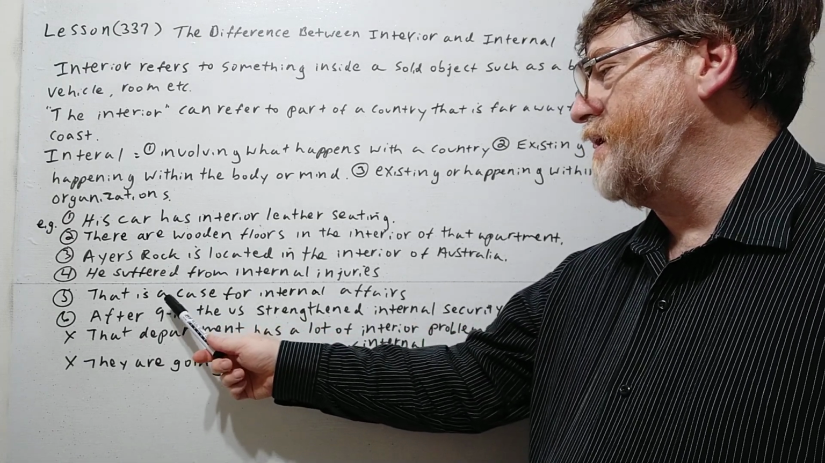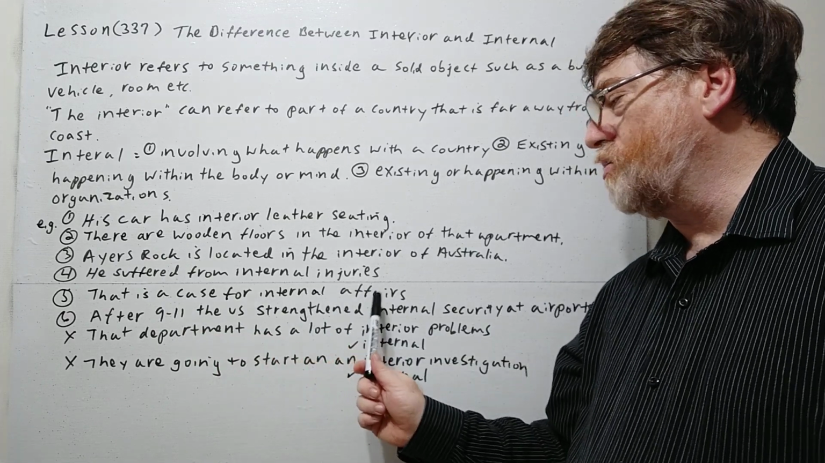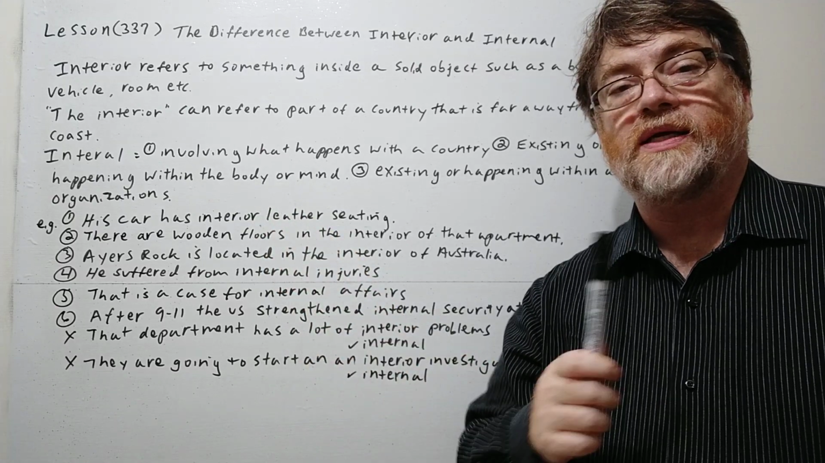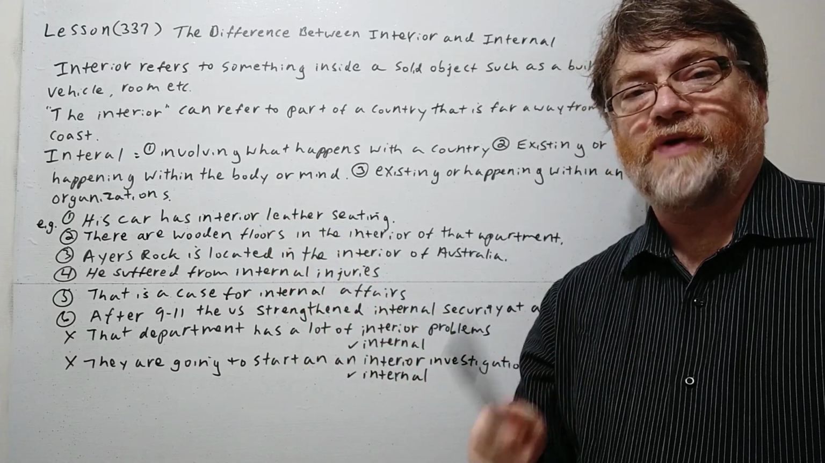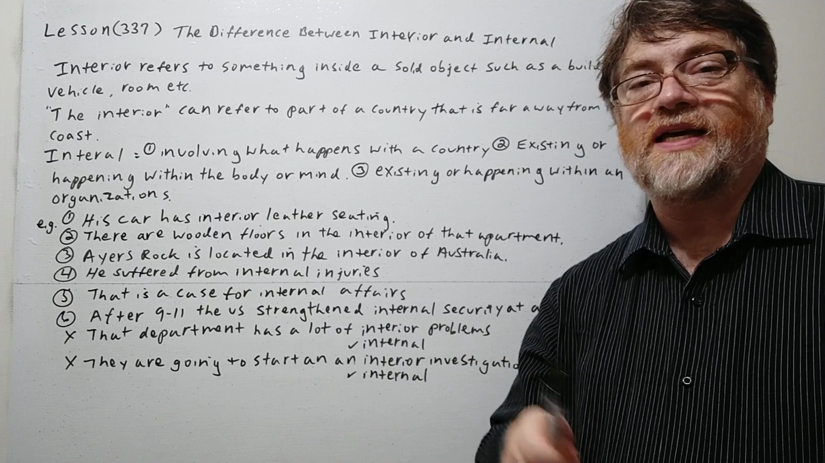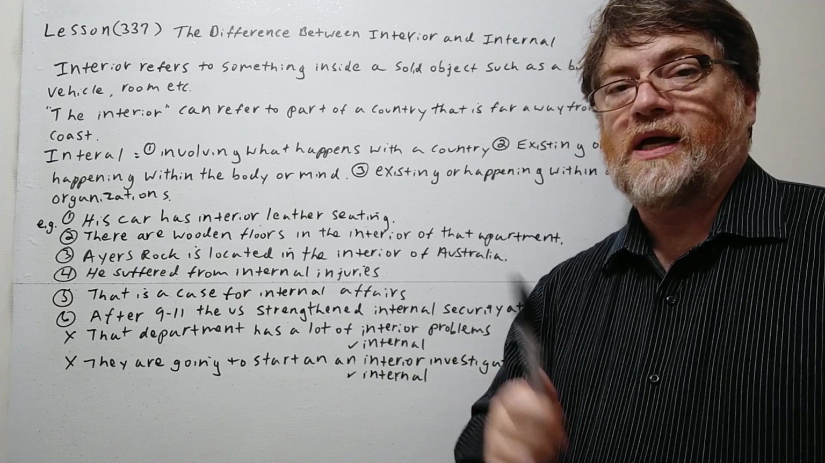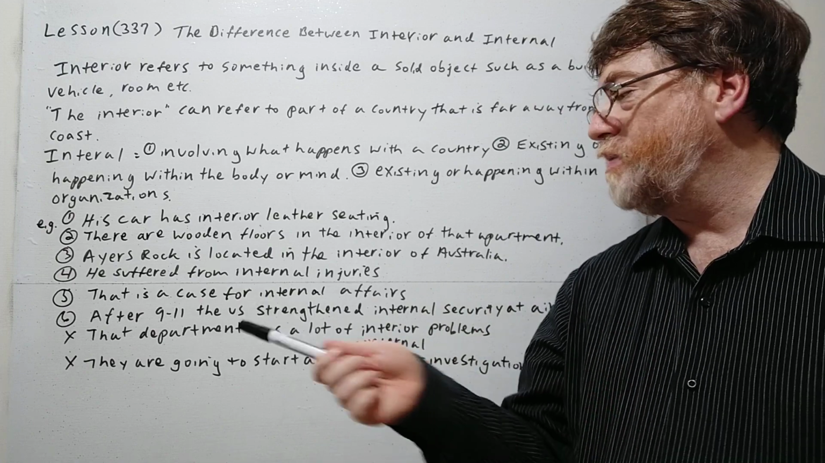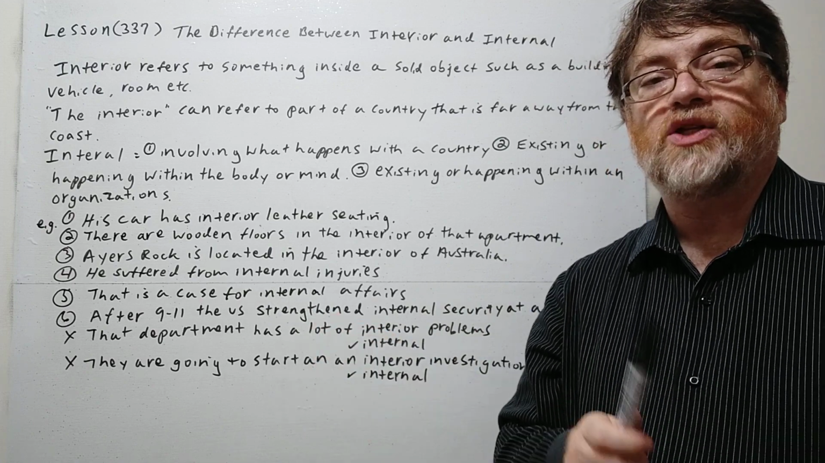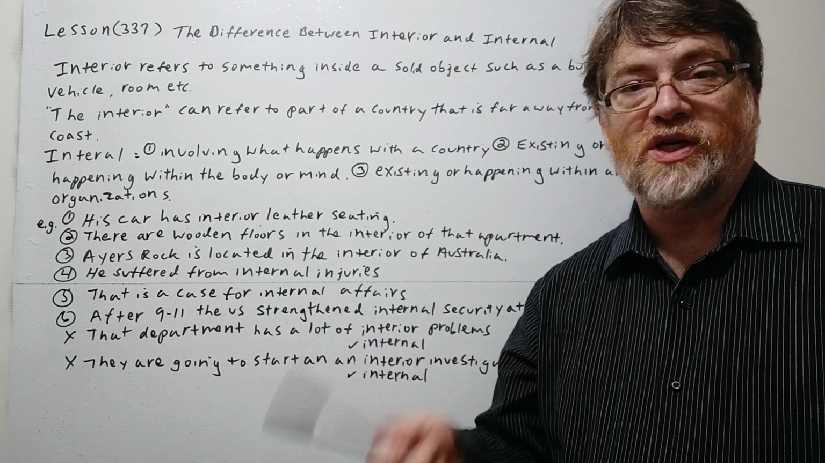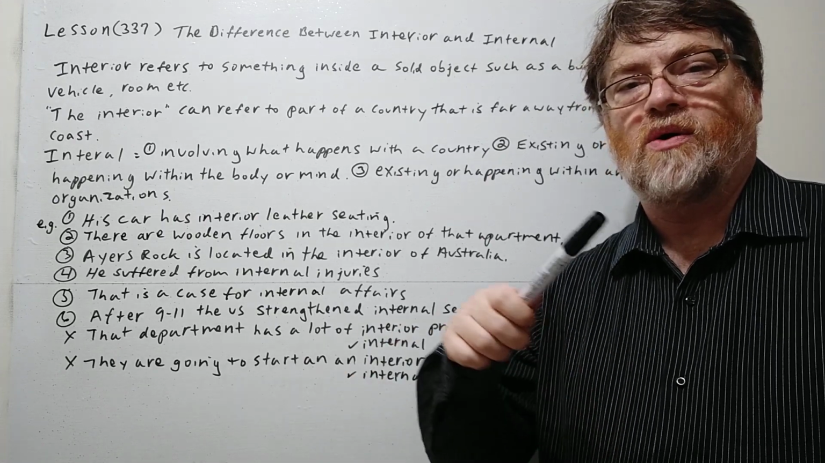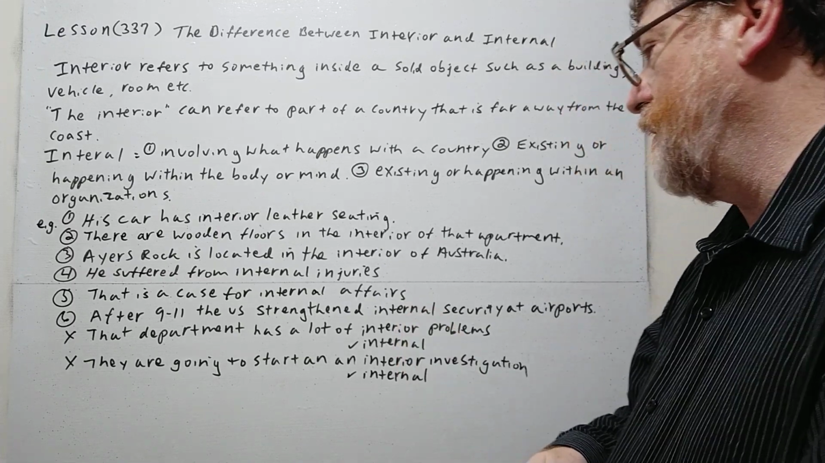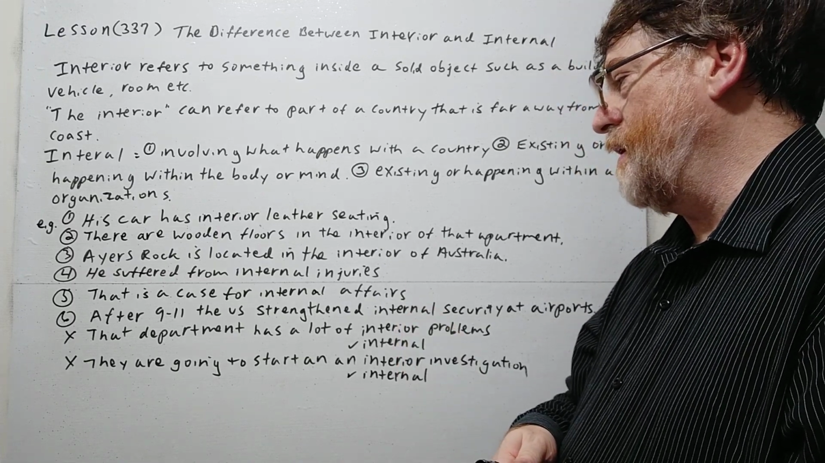Number five. That is a case for internal affairs. All right, now this is the one we said, happening or existing within an organization. So internal affairs, that's usually a department that investigates things within an organization. If there's any wrongdoing or any crime within that same organization, especially the police department, there would be internal affairs where they judge it. So it's more to do with a process or an action rather than a physical thing. Okay, let's look at the next one.